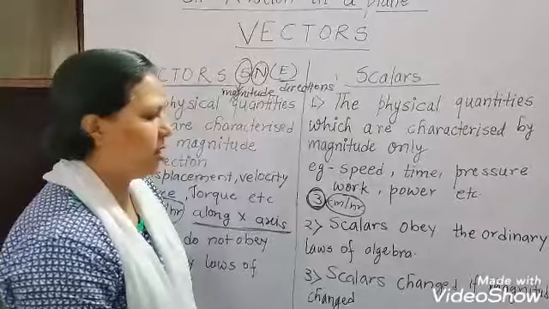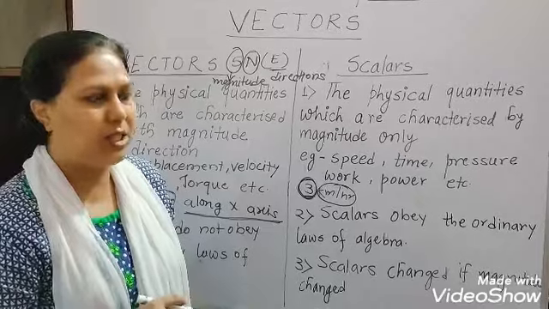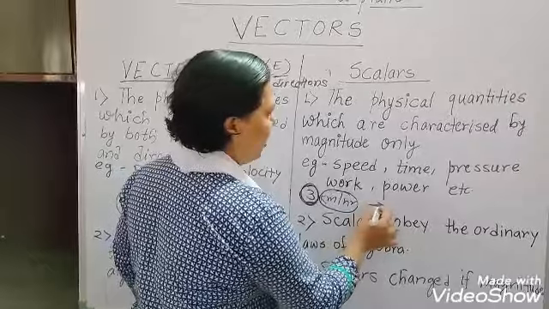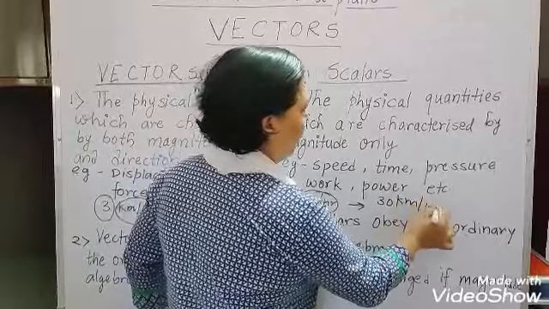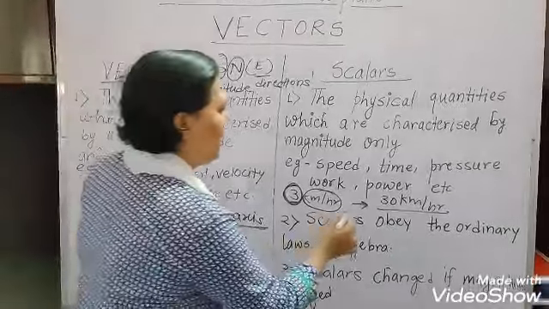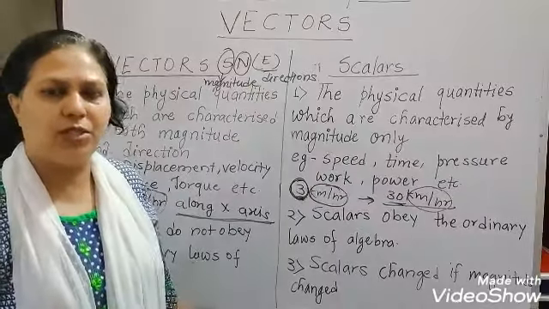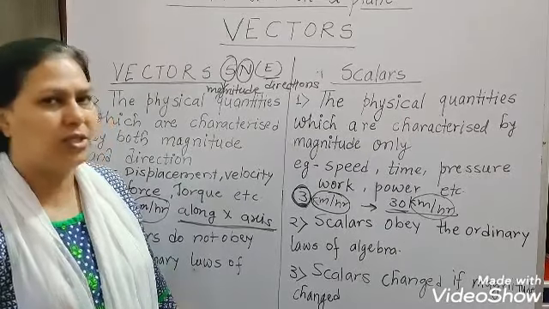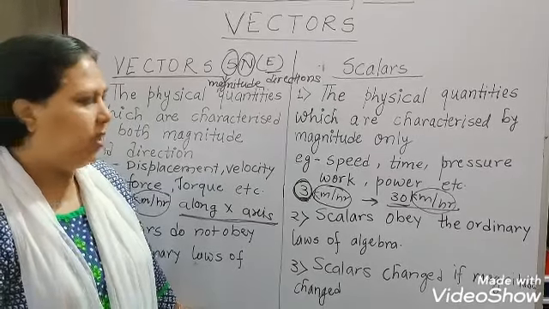Scalars change if the magnitude changes. That means if I write here, in place of 3 km per hour, 30 km per hour, the unit is the same, only the magnitude changes, and because of the change in magnitude, the scalar quantity will be changed.